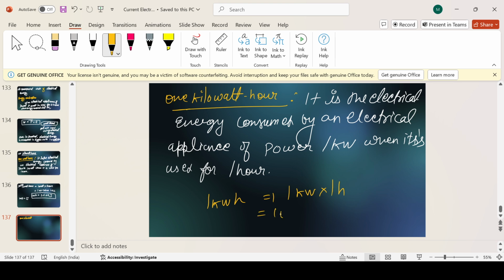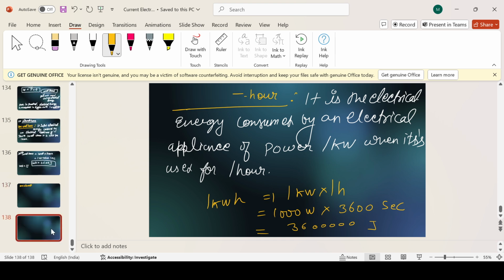1 kilowatt is written as 1000 watt, because we need to convert it into joules. And 1 hour will be equal to 3600 seconds. So it will become 3,6,0,0,0,0,0, that is 36 into 10 to the power 5 joules. Now we need to write it in a short form also.